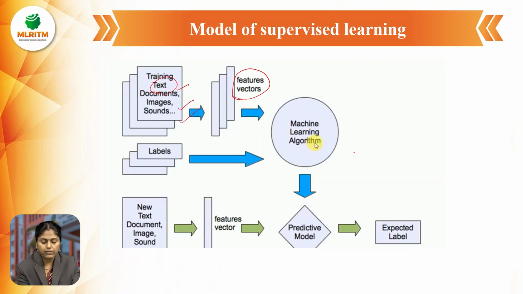Okay, and then this training text data and this label are combined, and it goes to the machine learning algorithm. After it is generated, there will be another new text document. Generally one document will be there. Again we consider this document as the new text document. Again it is converted into the feature vector, and this data is sent into the predictive models. Here training has to be done, and we are finding the expected label, or correct output. These are the steps for the model of supervised learning.